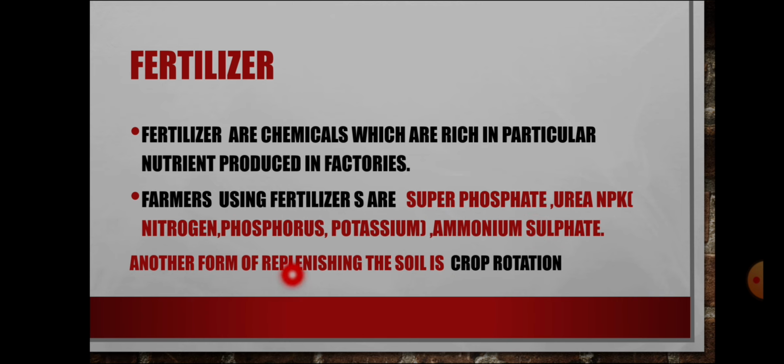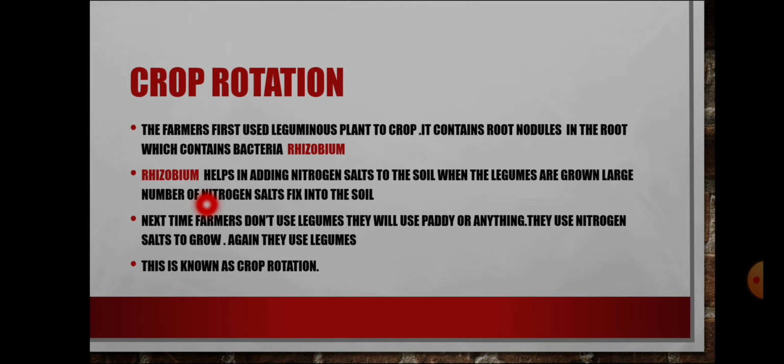Another way of replenishing the soil is crop rotation. What is crop rotation? The farmers first grow a leguminous plant as the crop. It has root nodules in the roots which contain bacteria, that is rhizobium. The rhizobium helps in adding nitrogen salts to the soil. When legumes are grown, a large number of nitrogen salts are fixed in the soil. Next time, farmers don't use legumes, they will grow paddy or anything that uses nitrogen salts to grow. Again, they use legumes. This is known as crop rotation.